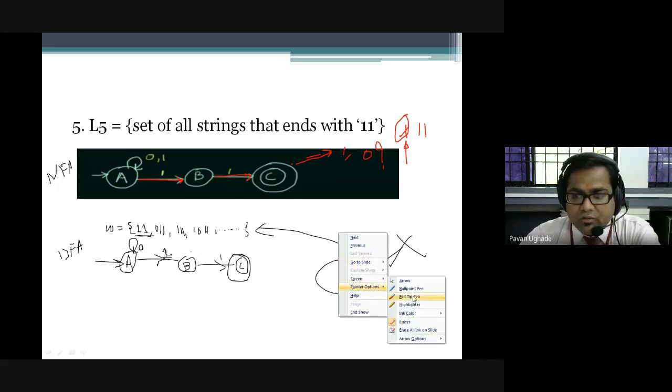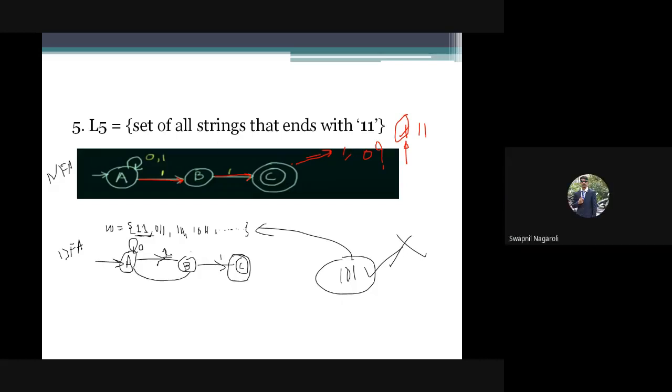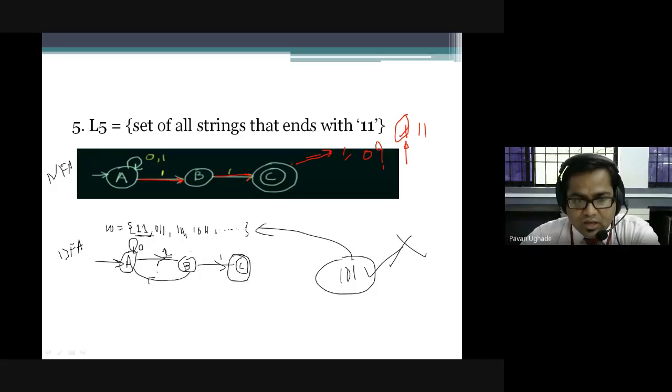Then where should I give the transition from B over 0? A. Simply come to A over 0. Very good. Now, has B processed all the alphabets? Yes, it has processed 1 as well as 0. The alphabets here are 0 and 1, so state B has processed both.